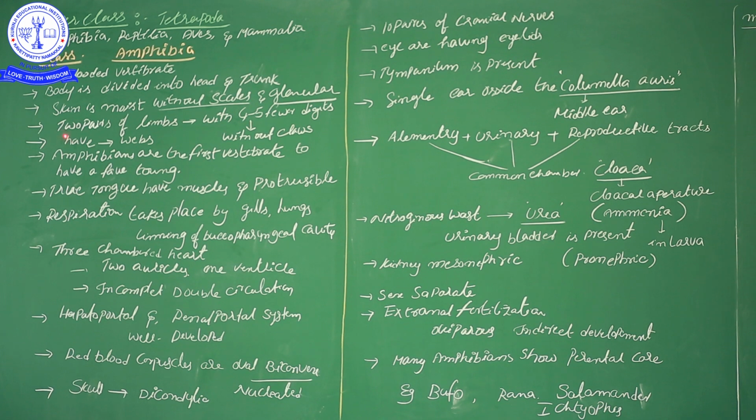Then the next character: two pairs of limbs. Based on the two pairs of limbs, we call amphibians tetrapods. In the limbs there are 4 to 5 digits. The digits do not have claws. Instead of claws, the digits bear a web.